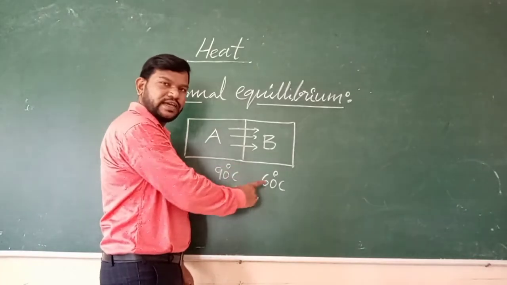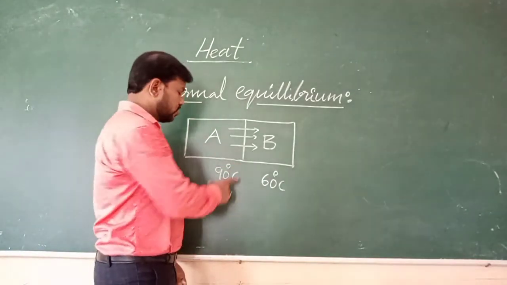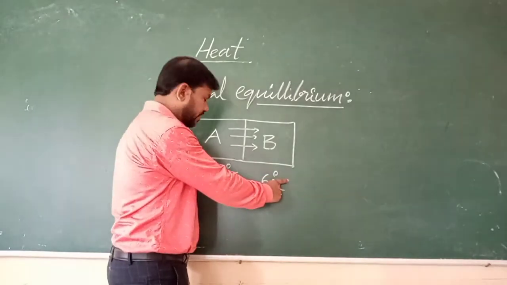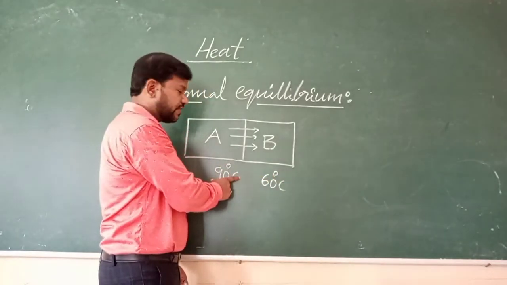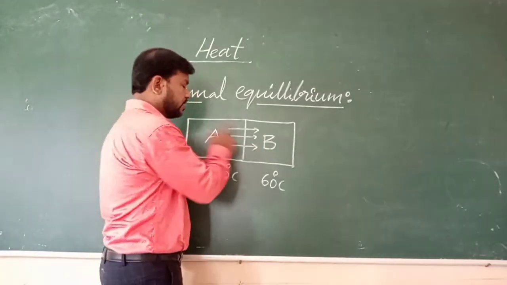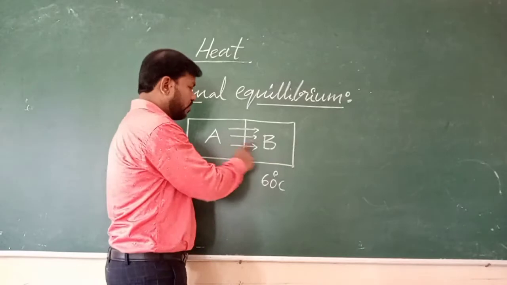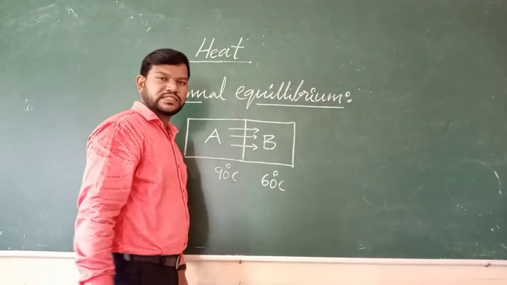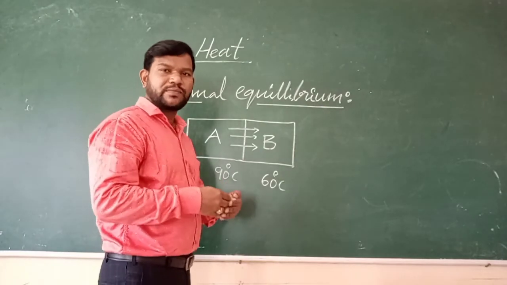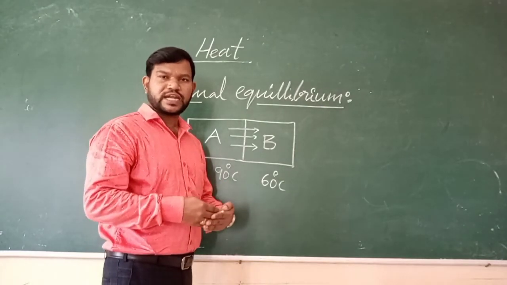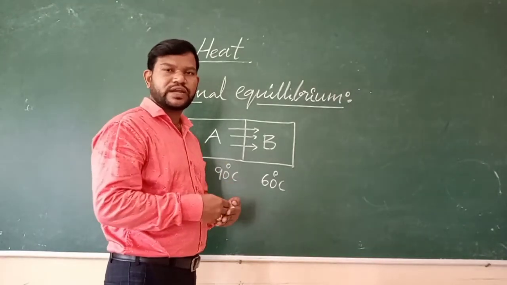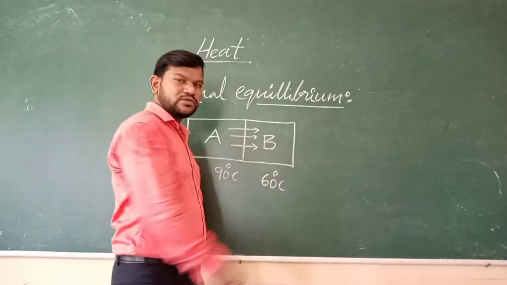Then also there is a difference in the temperatures. So when it loses another 5 degrees centigrade, it will become 75 and the other will become 75. When both the bodies attain the same temperature, heat energy doesn't flow from one substance to another. When both the bodies gain equal amounts of energy, the transformation will stop. So the flow of heat energy will not transfer from system A to system B.